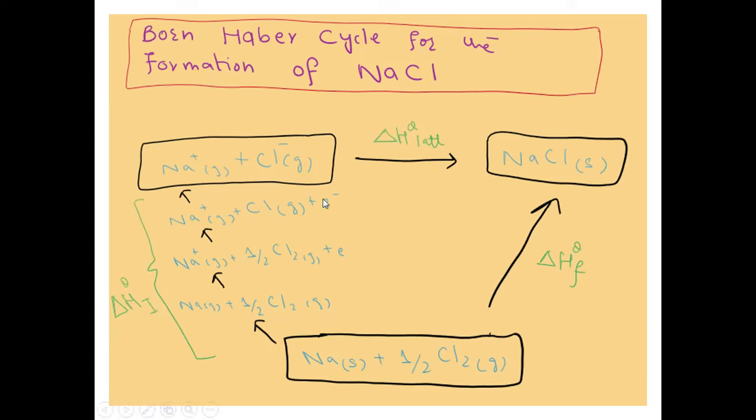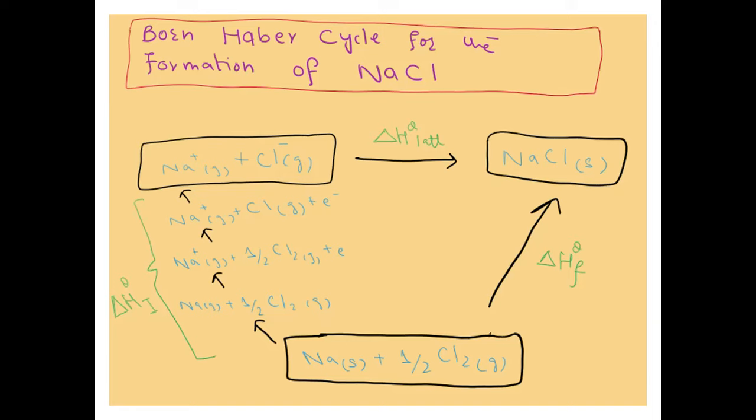So these are the enthalpies which are involved whenever you will be discussing enthalpy change of ionization, right? If you sum up the whole lesson, what you learned today is about the Born-Haber cycle. You must now have got the idea of what the Born-Haber cycle is. Simply, you will say it's an enthalpy cycle which is used to calculate delta H standard lattice of ionic compounds. If somebody asks what the main components of this enthalpy cycle are, you will say it comprises delta H standard lattice, delta H standard formation, and delta H standard ionization. You can explain this enthalpy cycle with the help of an example, like I have explained with sodium chloride. You can choose any other compound, right?